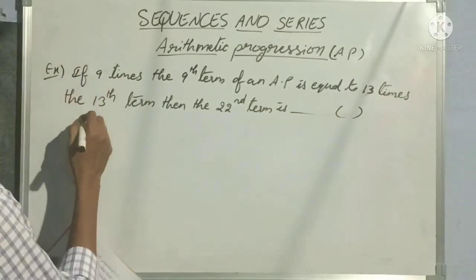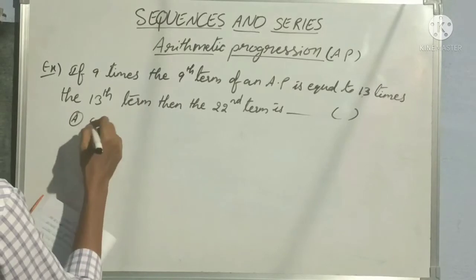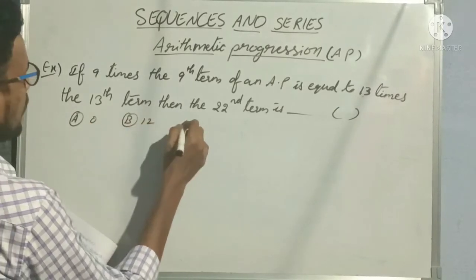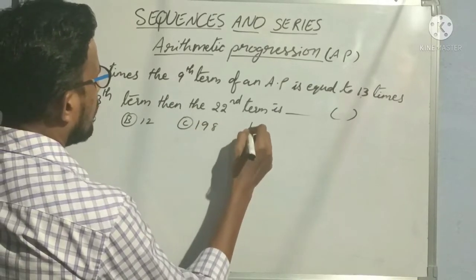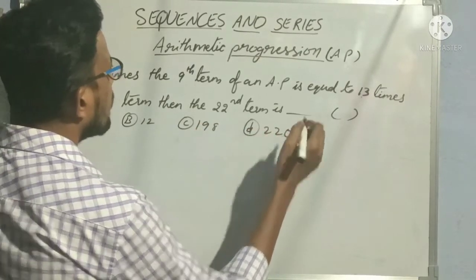And here options are also there. Option A is 0, option B is 12, option C is 198, and option D is 220.